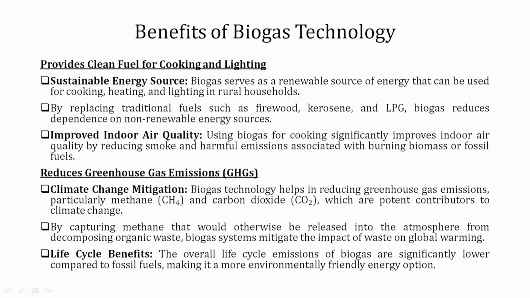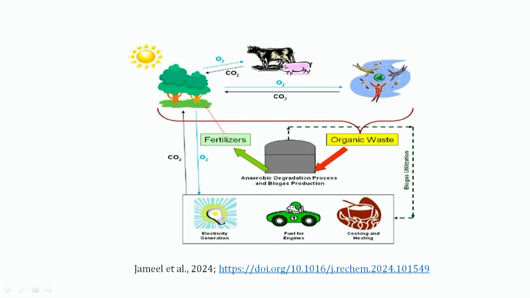So climate change mitigation is a very important aspect of the biogas plant, where biogas technology helps in reducing greenhouse gas emissions, particularly methane and carbon dioxide, which are very potent contributors to climate change. By capturing the methane that would otherwise be released into the atmosphere from decomposing organic waste, biogas systems mitigate the impact of waste on global warming. Thereafter, life cycle benefits are also attached with the biogas plant, where the overall life cycle emissions of biogas are significantly lower compared to fossil fuel, making it a more environmentally friendly energy option.